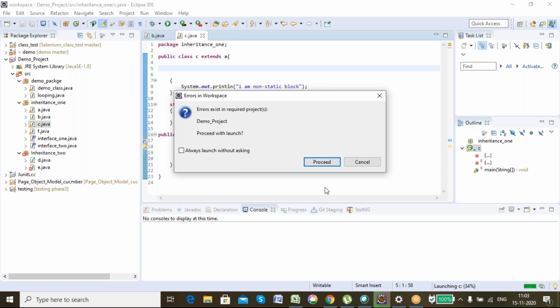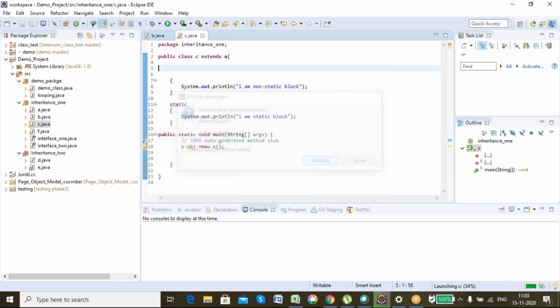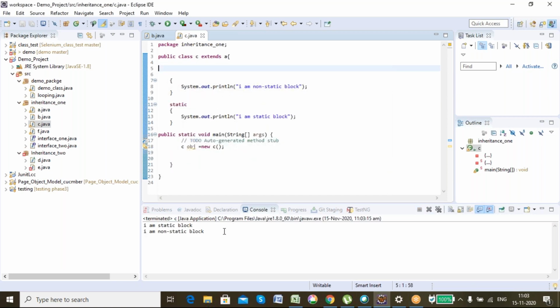It got executed because there is always a constructor. Here I am defining my own type of constructor. But in the backend, Java always has its own constructor. Even if you don't define one, it has its own constructor.